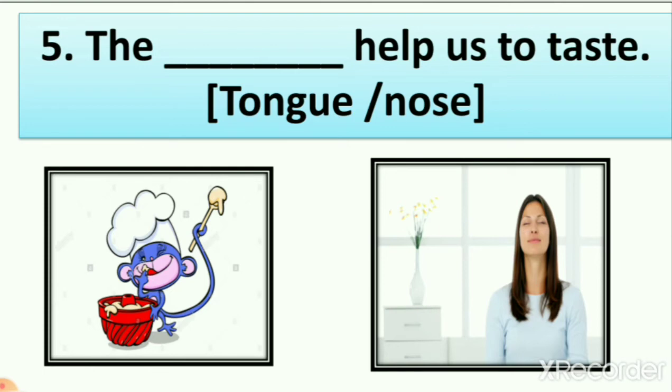So what body part is for smelling? It is our nose. So here the question is the dash help us to taste. Which body part helps us to taste, tongue or nose? Yes, it is our tongue. So what is the answer? The tongue helps us to taste.